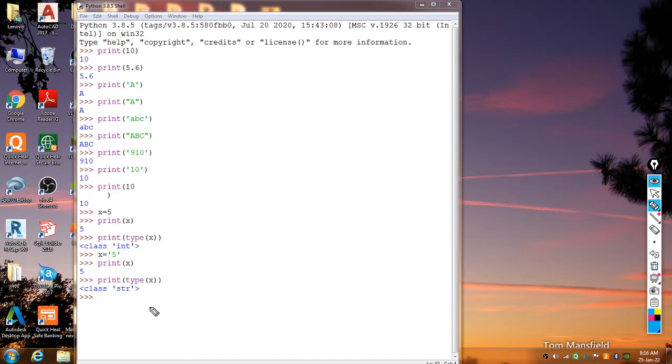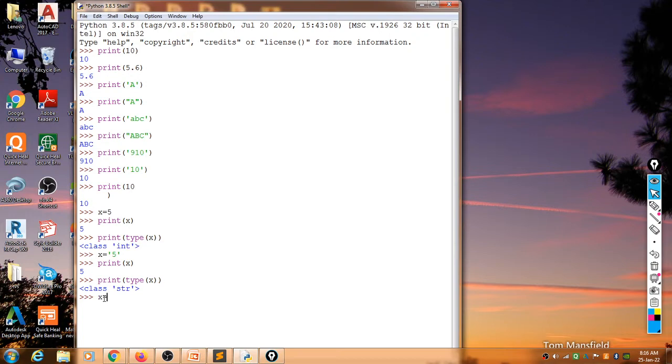Now consider the plus sign. Suppose two variables are there, x is equal to 5 and y is equal to 10. When we print x plus y, what does it give you? Here my keyboard is having some problem.